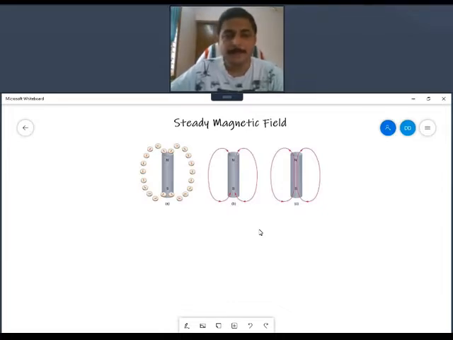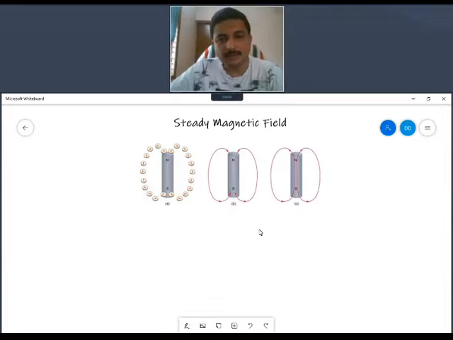Now figure B. What I did is I joined all these small compasses with a neat curved line, so the directions are very clear. It is from the north pole to the south pole of a bar magnet. Figure B shows the representation of it. Figure A is the experimental mapping.